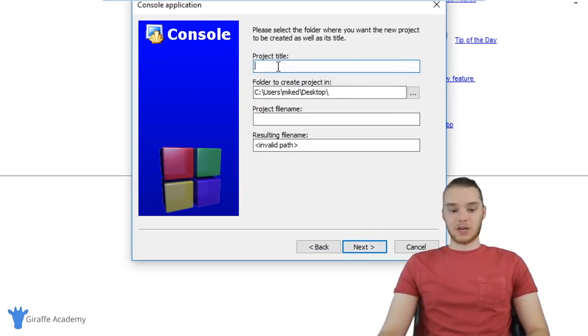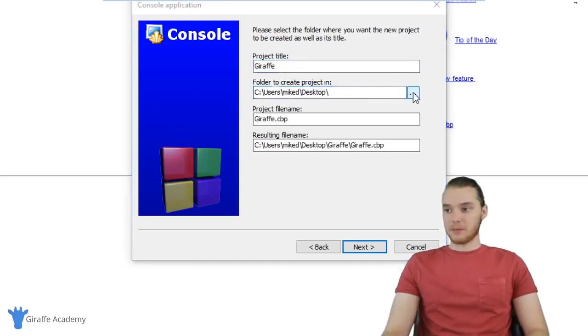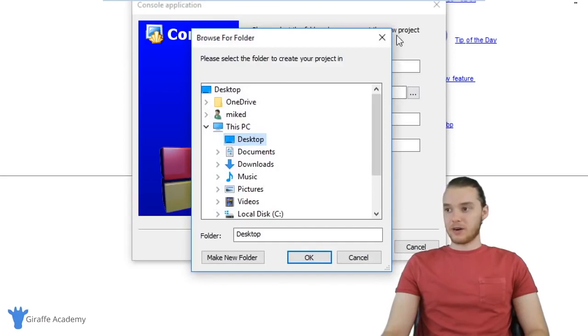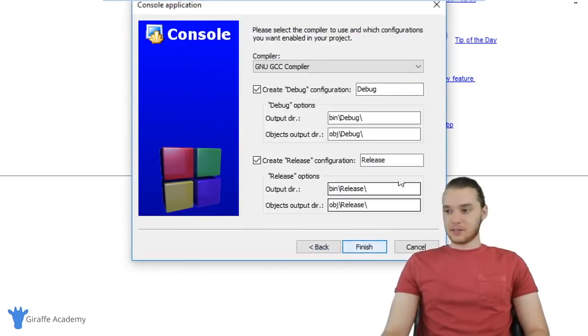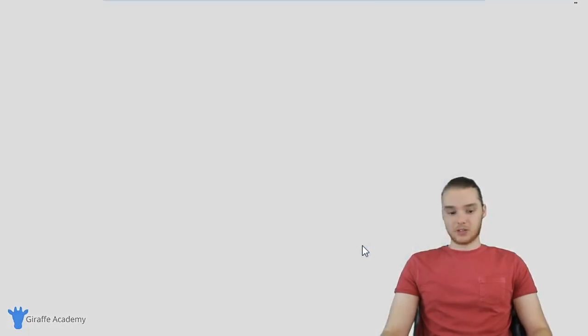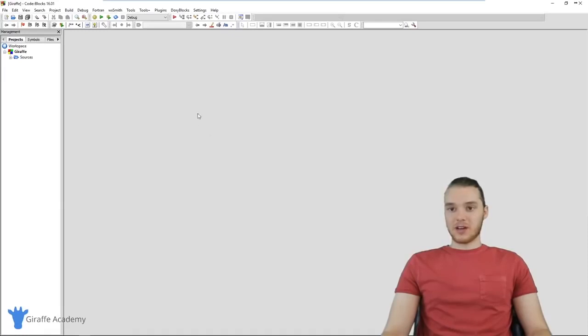And we're just going to give this project a title. So I'm just going to call it Draft. And you'll see down here I'm storing it inside of my desktop. If you want to change it, you can come over here and you can put it wherever you want. Let's click next, and you'll see over here we just have a bunch of options. You can just leave these as the default, and we're going to click finish. Once we click finish, then our C++ project should have been created.